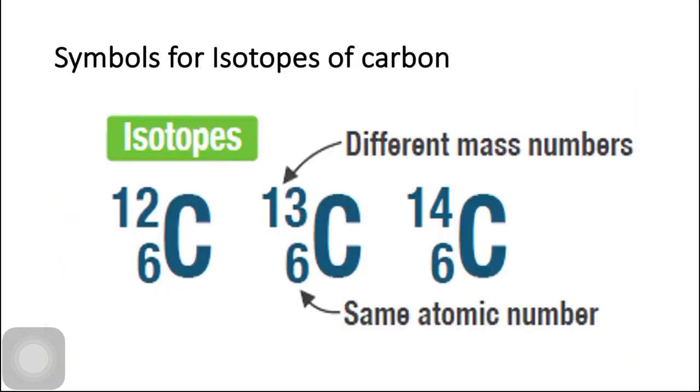These are the symbols for the isotopes of carbon. This is a symbol for carbon 12, this is a symbol for carbon 13 and this is a symbol for carbon 14. They all have different mass numbers but the same atomic number.